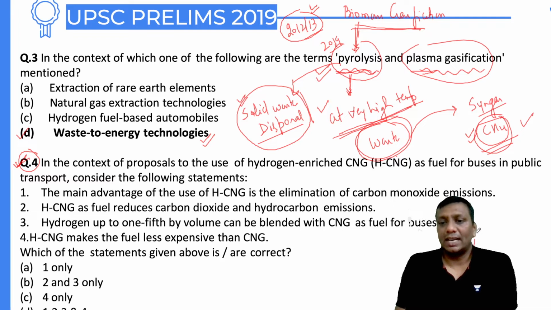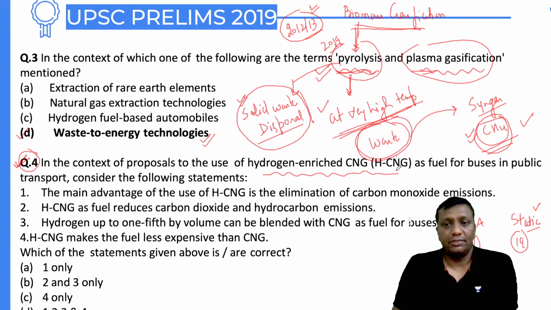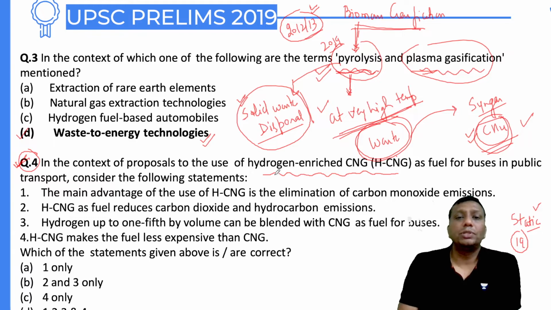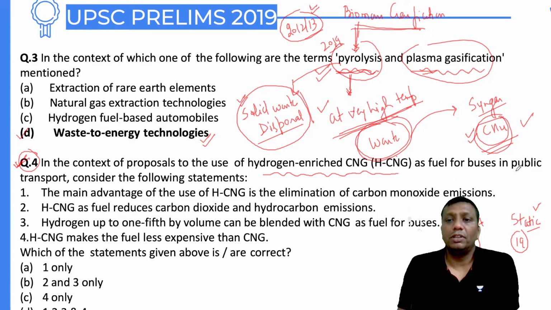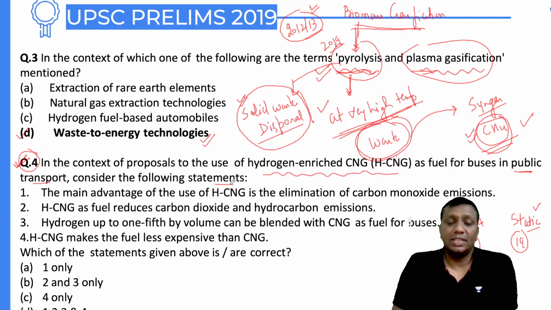Only one question is current affairs based. The rest of the 19 questions are static questions, guys. You must know. Now the question is: in the context of proposals for the use of hydrogen enriched CNG, meaning hydrogen CNG, as fuel for buses in public transport, consider the following statements regarding hydrogen CNG and say which is correct.